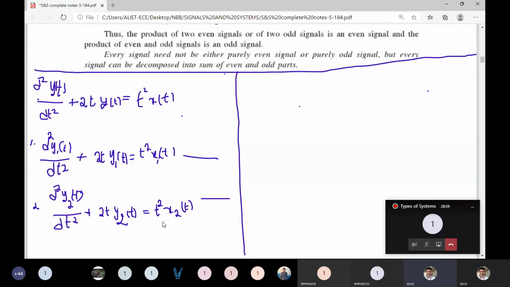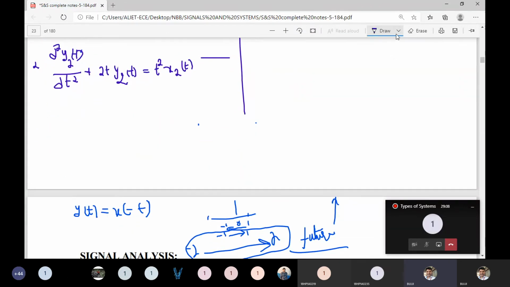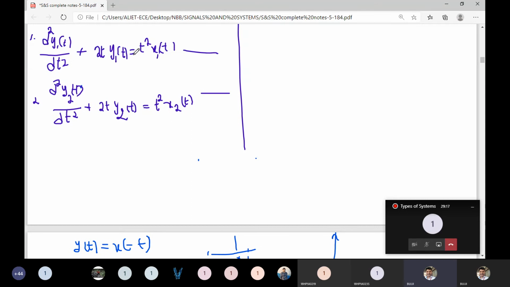Linear combination means combining both equations: a with the first equation and b with the second equation.